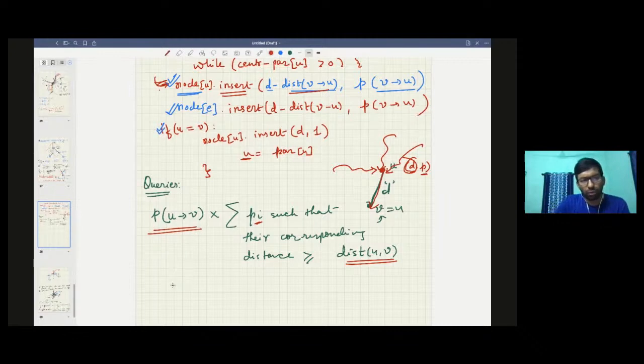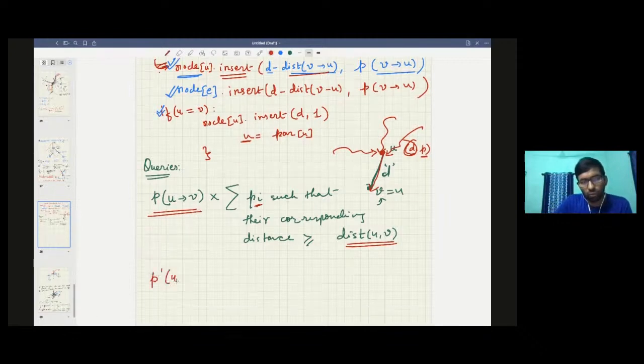Then also you need to do probability of u to v into the sum of all pi such that the walk has started from here.